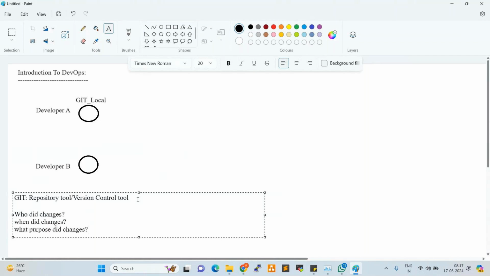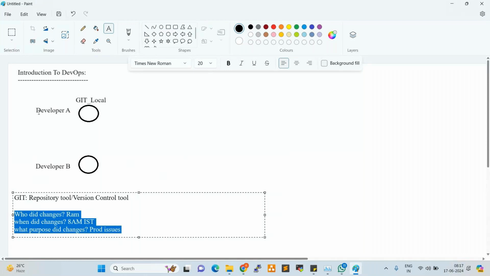Based on these, Git will track the versioning. Who did changes? Ram did changes. When did changes? By 8 a.m. IST did some changes. For what purpose? Due to some production issue, did some changes. So based on these, Git will track the versioning.